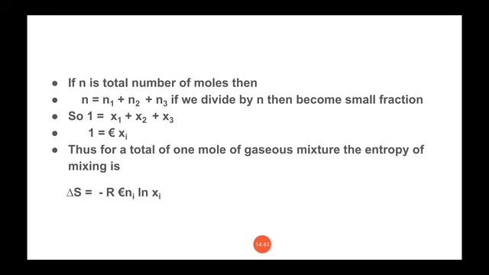Now if small n is the total number of moles, then we can simply write n is equal to n1 plus n2 plus n3. Now if we divide this whole equation by n, then n by n will be equal to 1, n1 by n is our mole fraction of n1, that is x1, n2 by n is the mole fraction of n2, that is x2. So 1 is equal to x1 plus x2 plus x3. So simply we can write 1 is equal to summation xi.